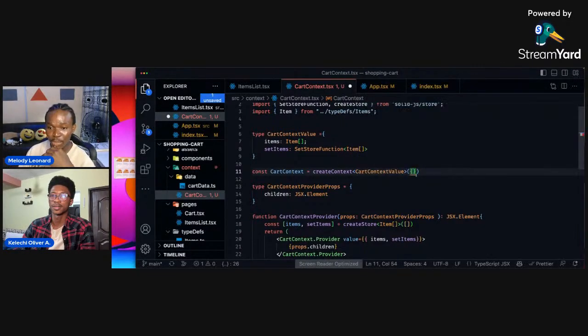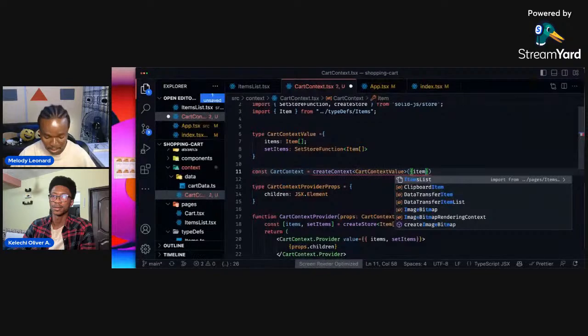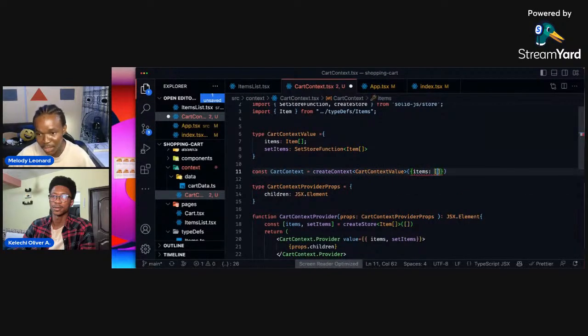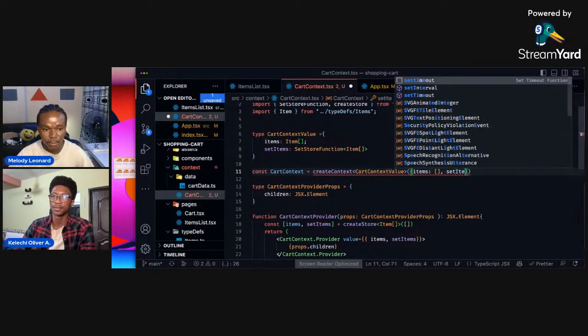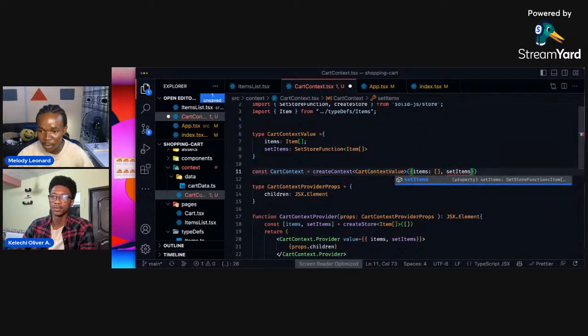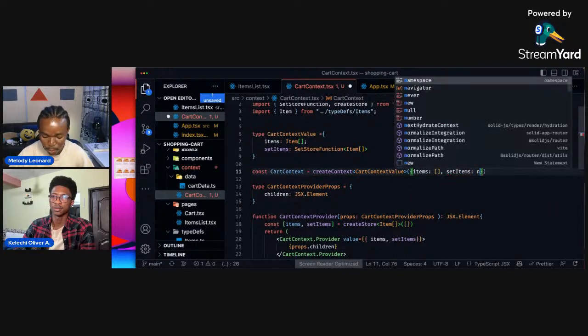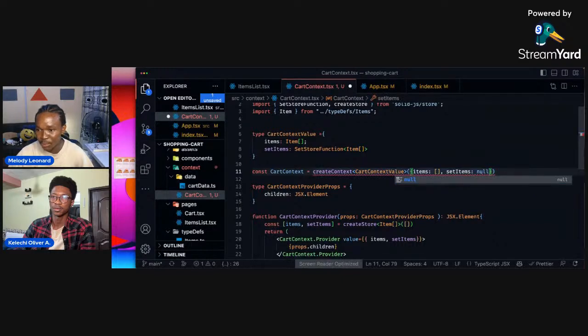Yeah, there's actually a way you could have a default for this value. Here we have createContext, so what you could do is have items here, items is an empty array, and you have to set setItems to something. We want to set it to null. Is that possible? I don't think it's nullable. So what can you set it to, given that type?